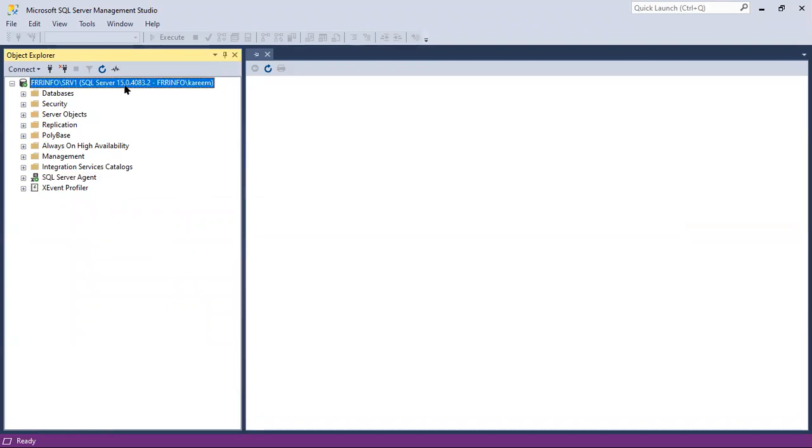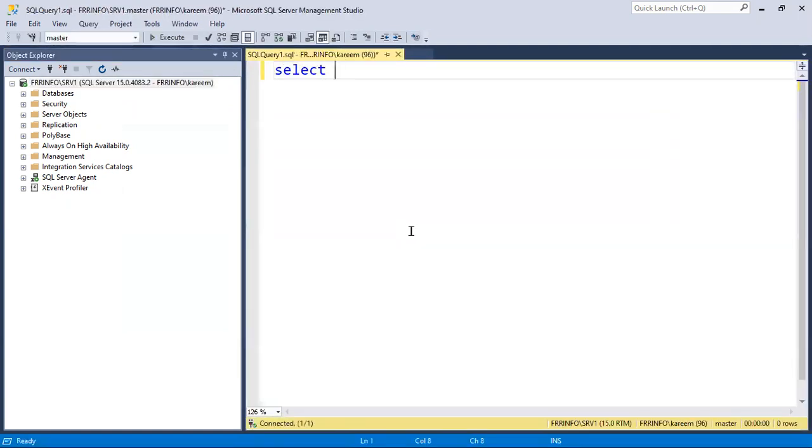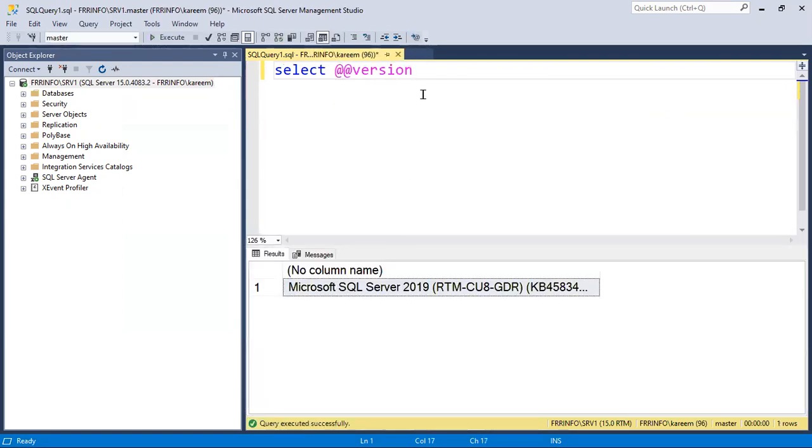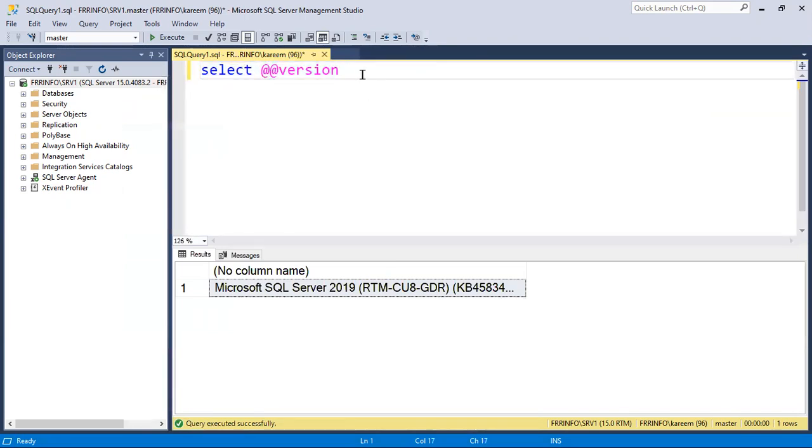That's why, after connecting to SQL Server through SSMS, we can see the version number 15.0, 14.13. Depending on this number, we can immediately identify which version we are working with. Or we can open a new query and check using a simple command: select @@version. Just select the command and execute.